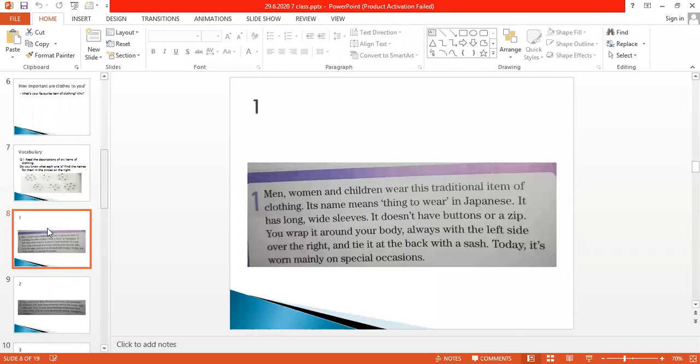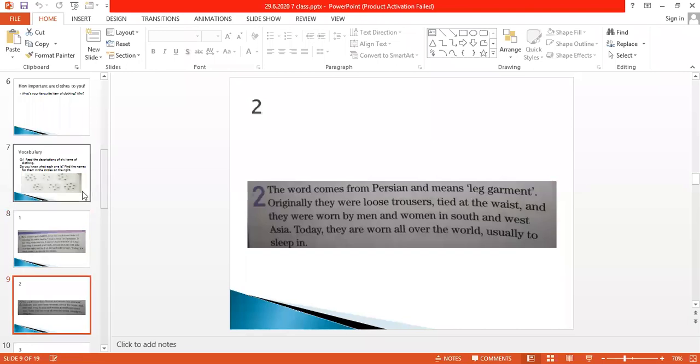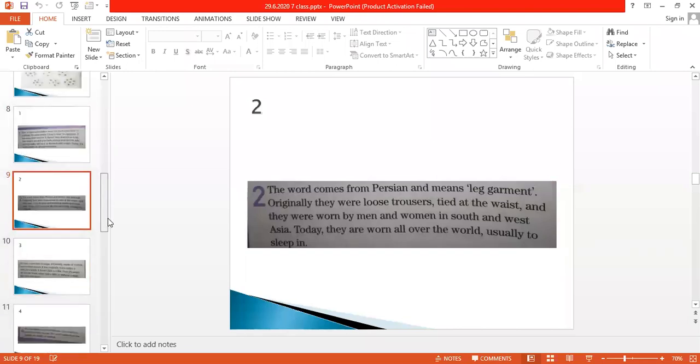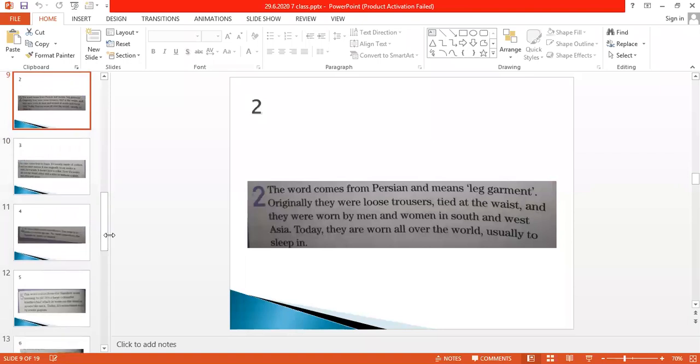Next is the second one. The word comes from Persian and means leg garment. Originally, they were loose trousers tied at the waist, and they were worn by men and women in South and West Asia.